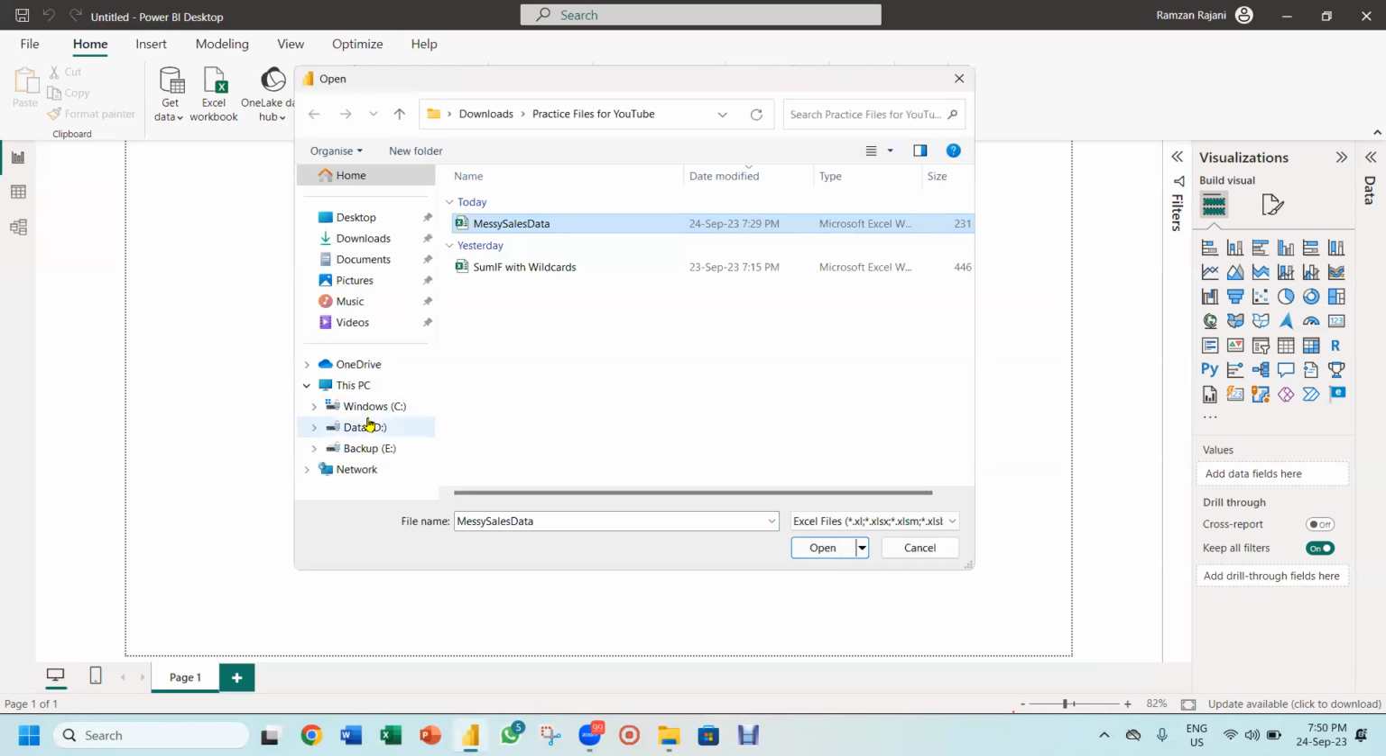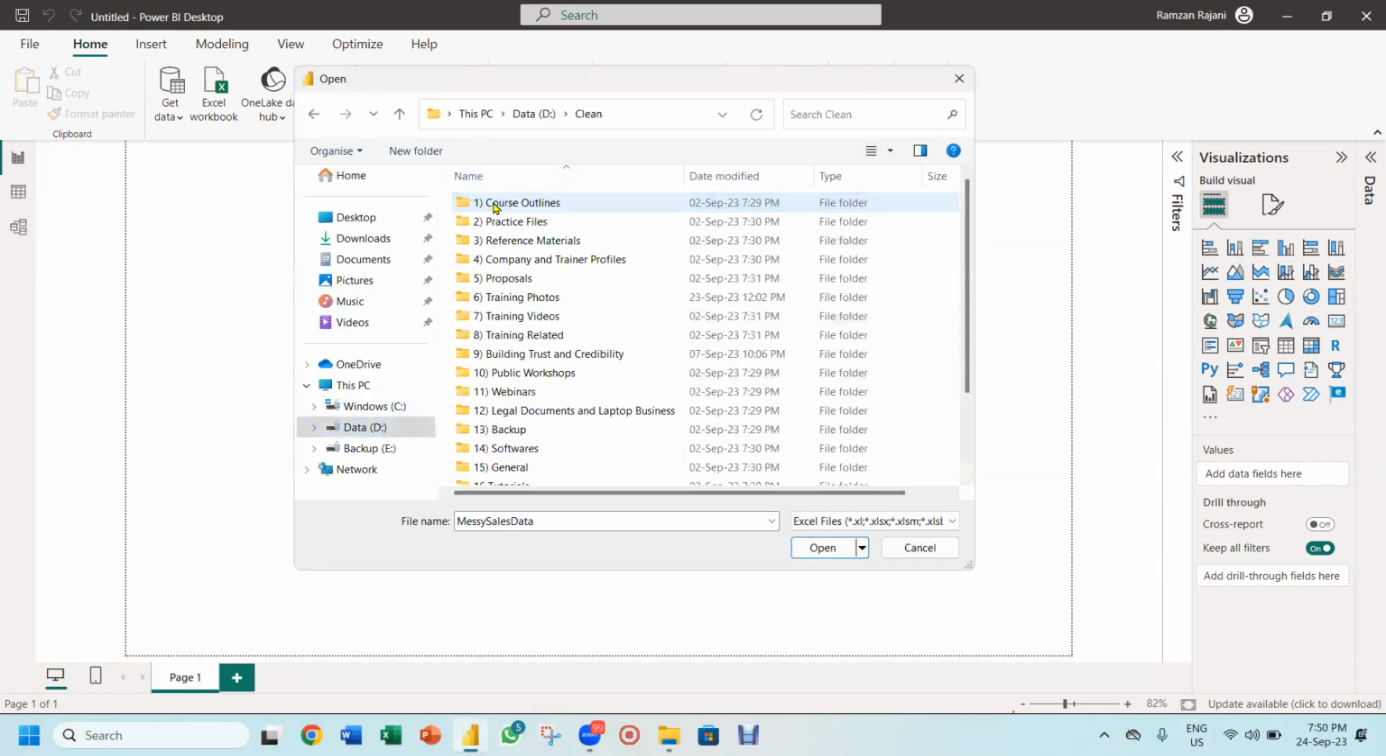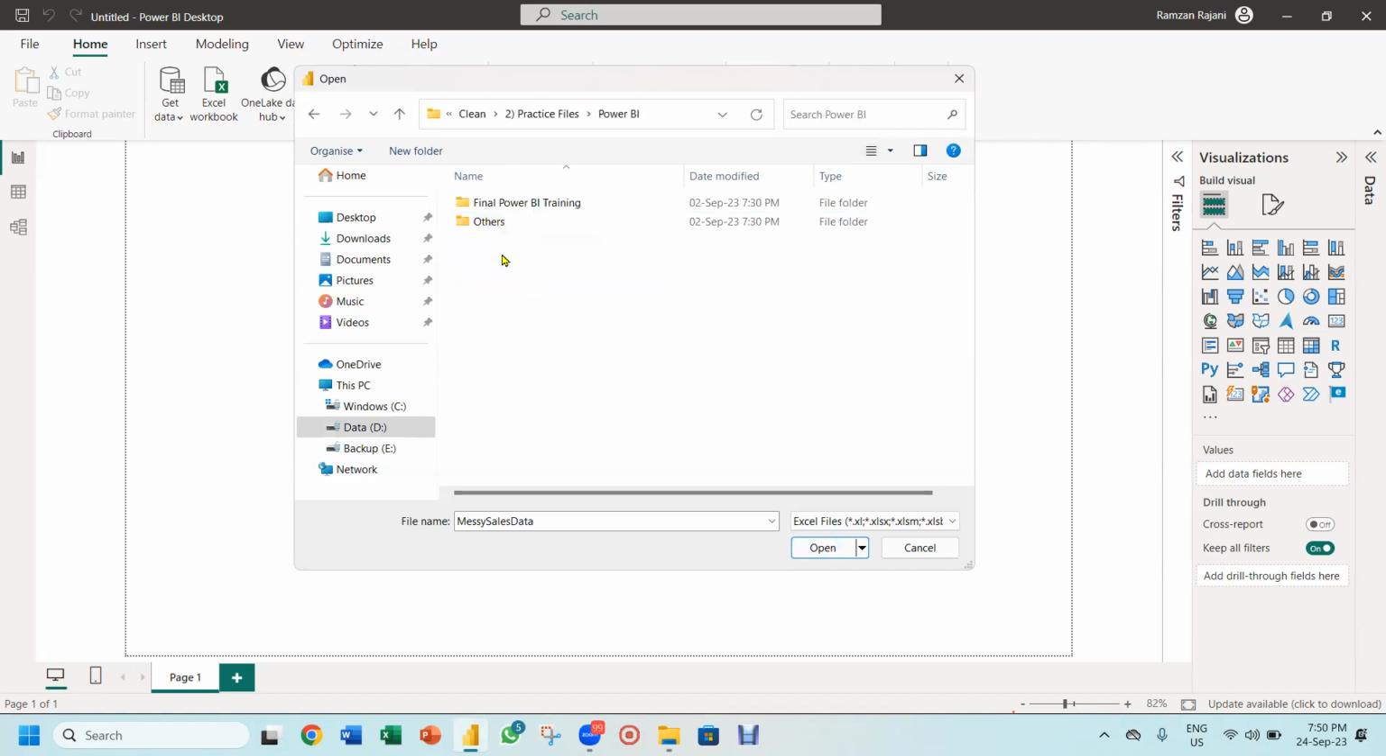Let me import the sales data so it will be easier for you. Okay, let me show you that way, the easy way. So I go over here and I go to the practice files. I go to the Power BI final and I go to the final folder. And here I have a Superstore clean database. This is not messy data.